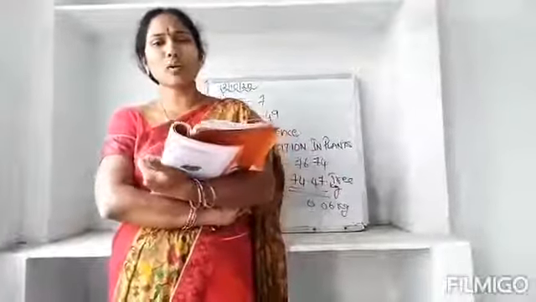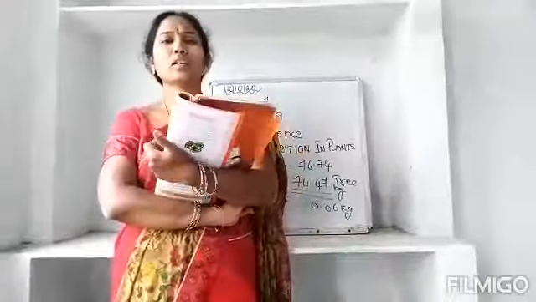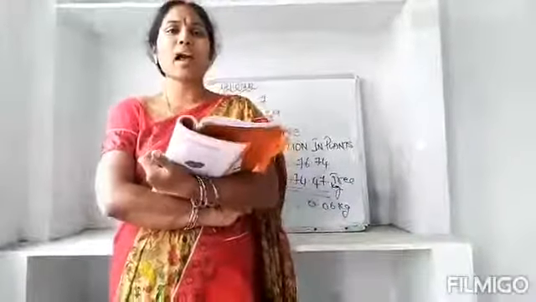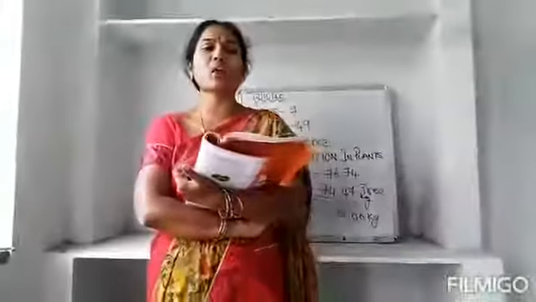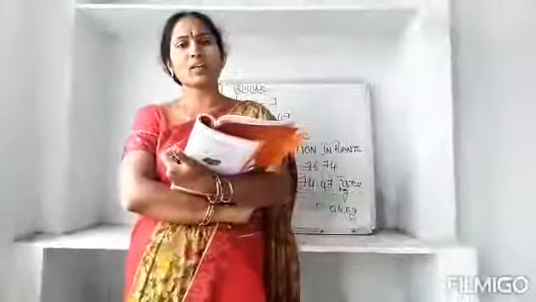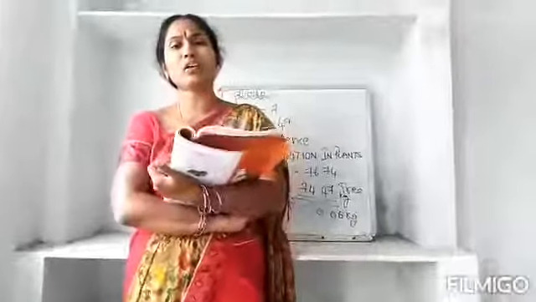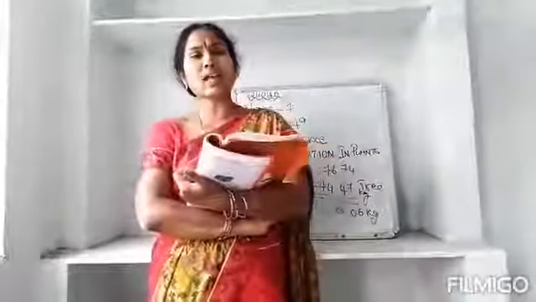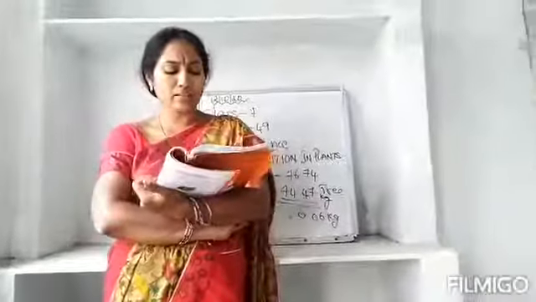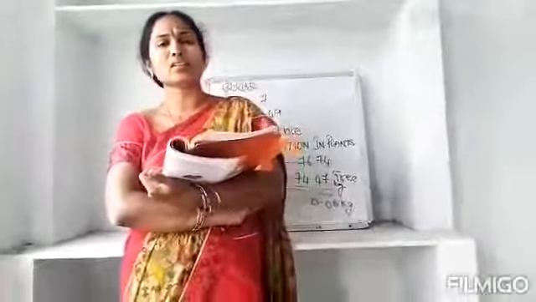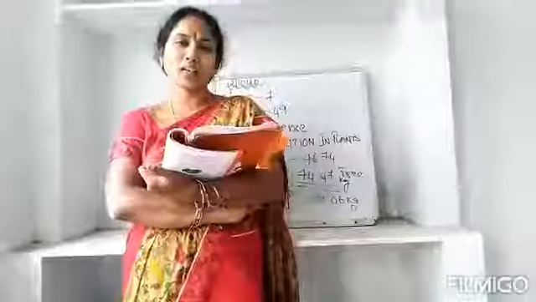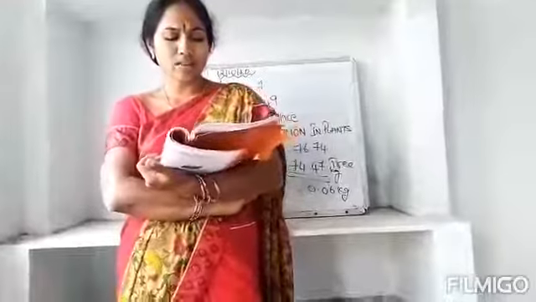As you drink more water, what happens? The required amount of water will be utilized by your body, and the excess, the waste water, will be sent out like sweat and urine. In the same way, the plant also takes the required water and the remaining excess water, what will it do? It will give it out through the leaves, and it is called transpiration. And he said that plants exchange gases with the surrounding air. Exchanging gases in the sense that they will give out oxygen and take in carbon dioxide, right? So this happens in the plants.